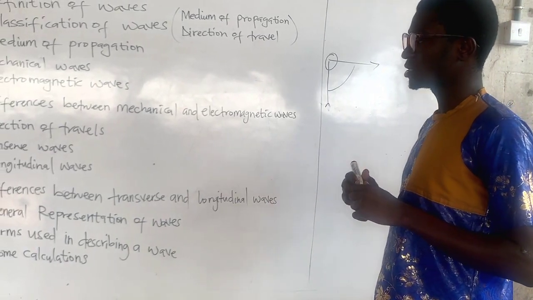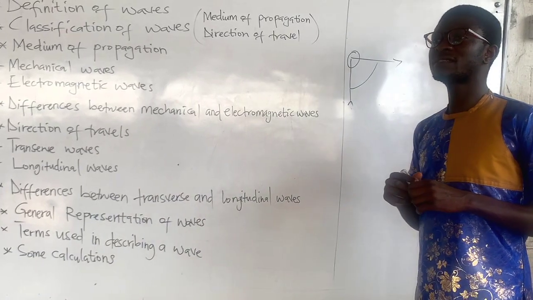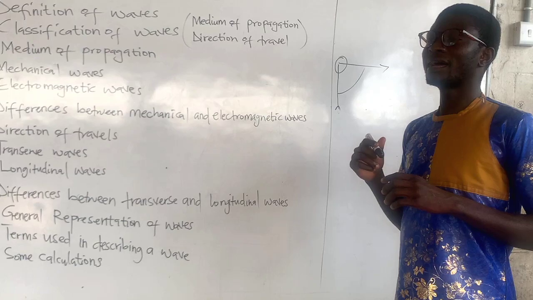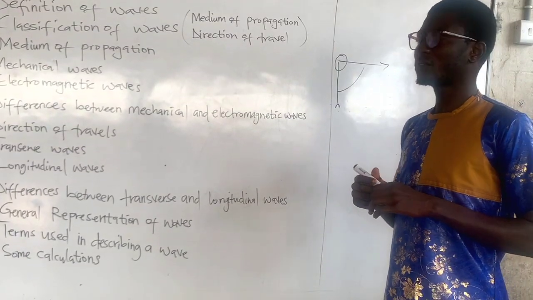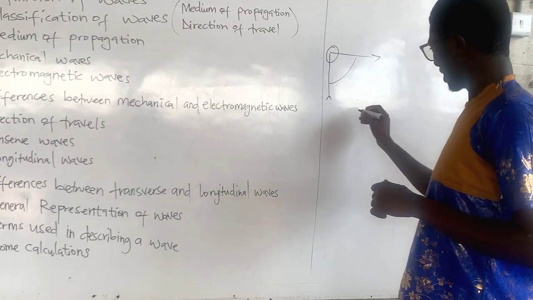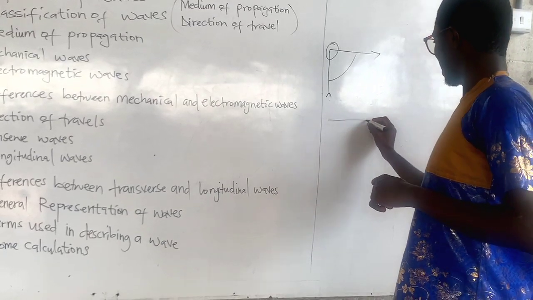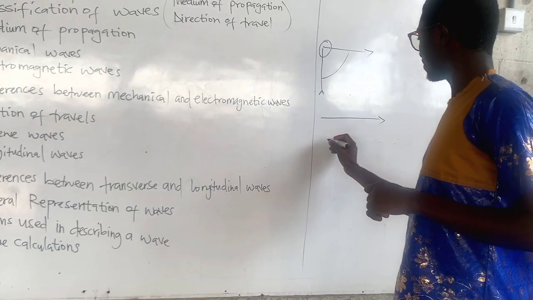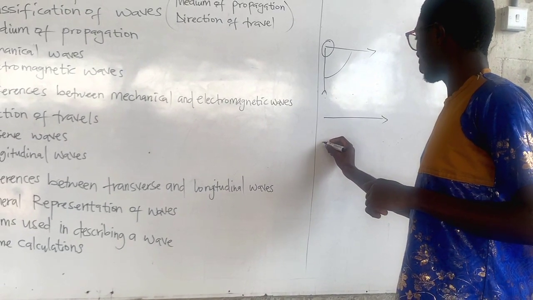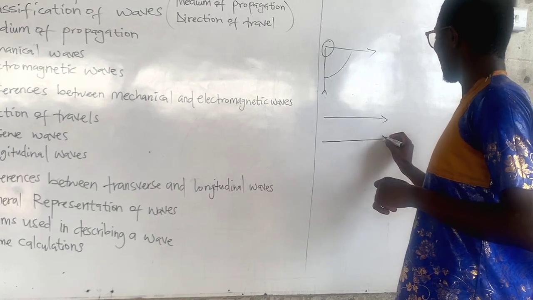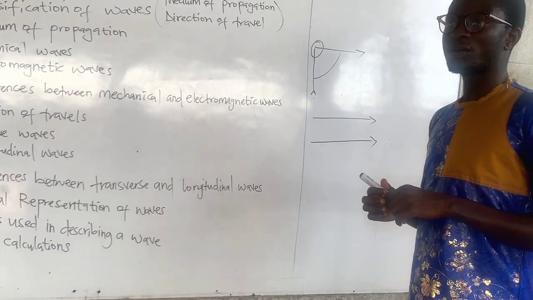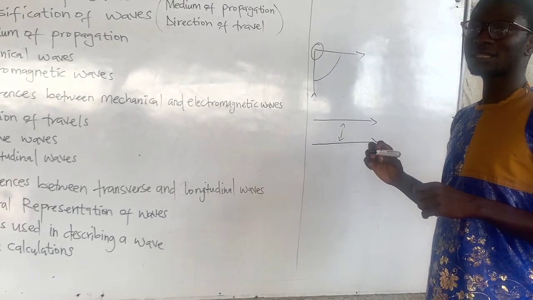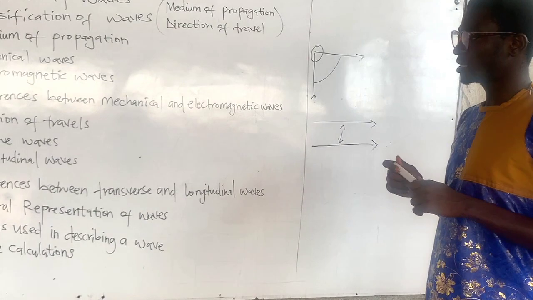Now let's look at longitudinal waves. This type of wave travels in a direction that is parallel to the direction of the vibration causing the wave. This means that if the wave is traveling in a horizontal direction, the means of vibration also travels in the same horizontal direction. So they are parallel to each other. They do not intersect at any point. So you should take note of that.